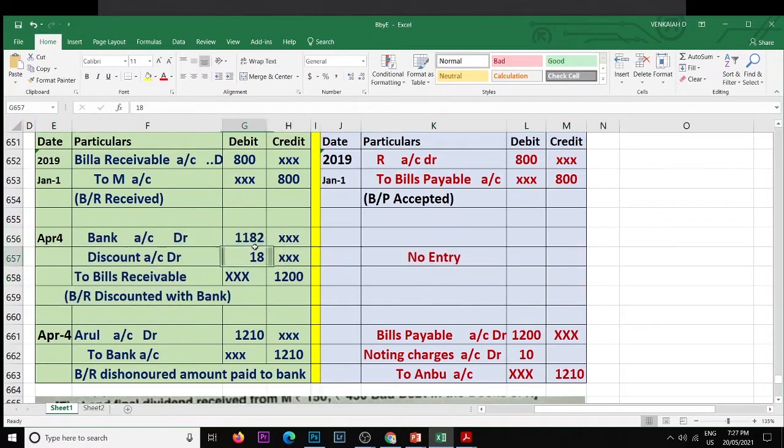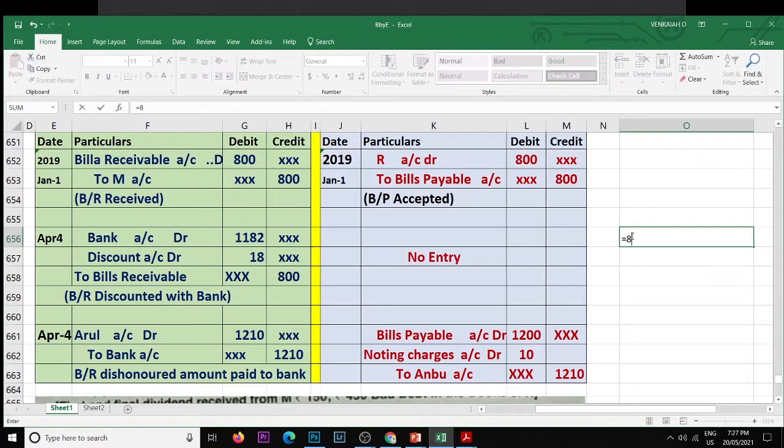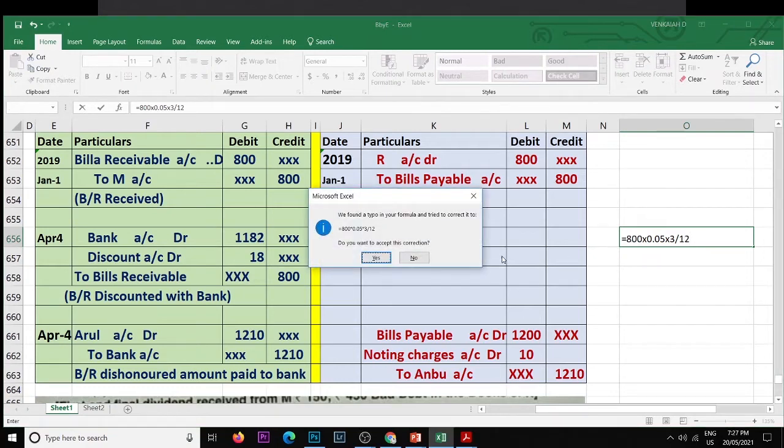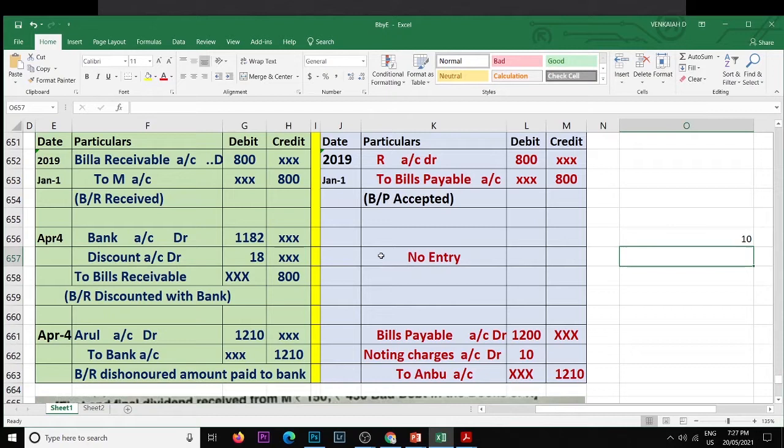Bank account debit, discount account debit, to bills receivable account, 800. We'll calculate discount: 800 into 0.05 into 3 months, 3 by 12. Discount amount is 10 rupees.